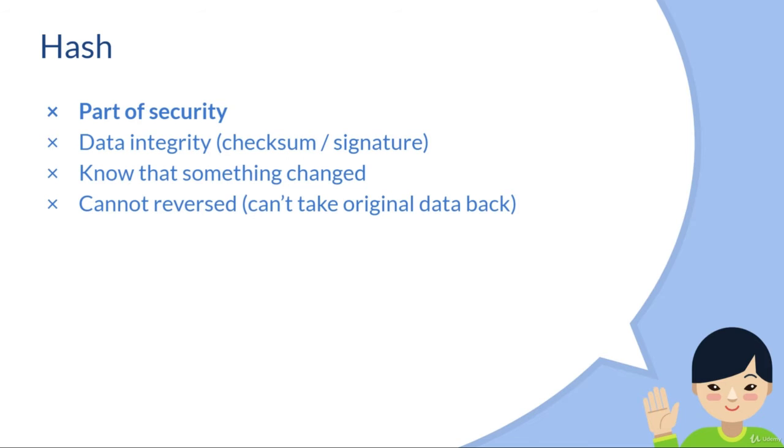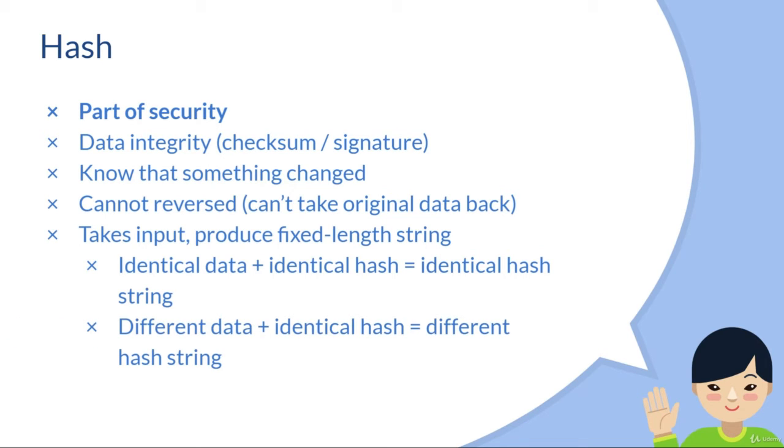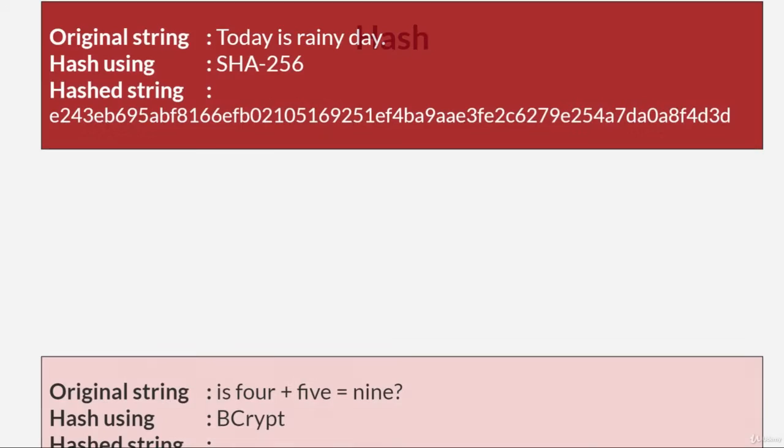Hash takes input and produces a fixed length string that has the following characteristics. If two identical pieces of data are hashed using the exact same hash function, the resulting hash will be identical. If the two pieces of data are different, even by only a single character, the same hash function will produce two different hashes. Examples of hash are SHA, bcrypt, or Argon2. These are examples of hash.